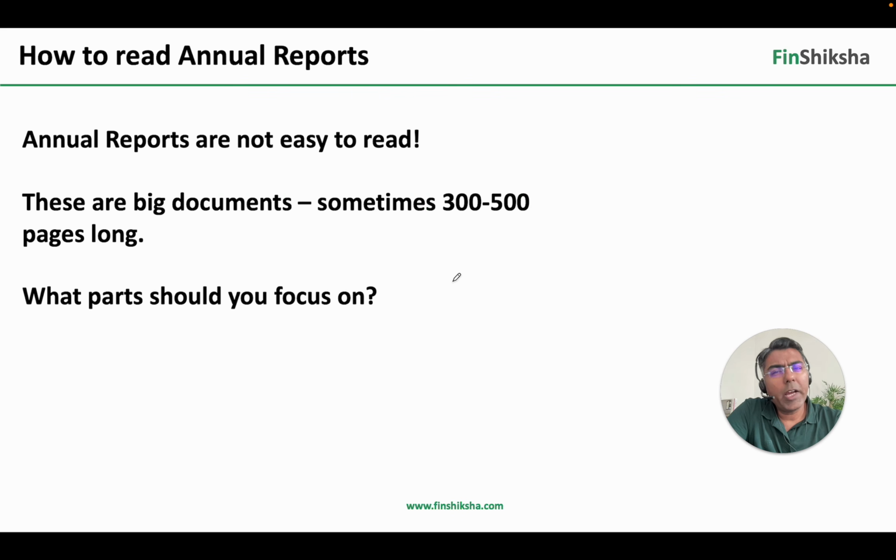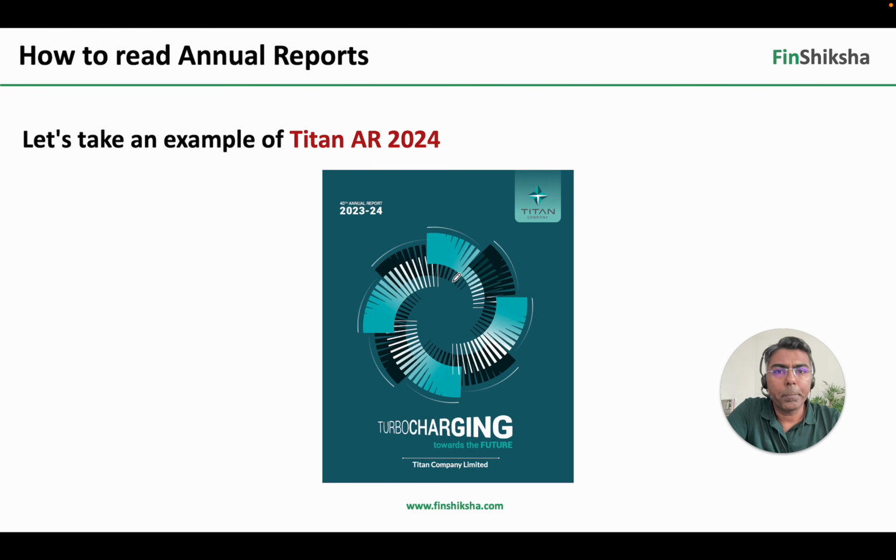Right? Generally annual reports easy नहीं होते पढ़ने के लिए. There are like 300 to 500 pages in these documents, and it's important to understand कि कुछ specific segments पे हमें focus करना होगा जब हम इन annual reports को pick कर रहे हैं. तो इसको समझने के लिए we'll take the example of Titan and try and basically look at the 2024 annual report of Titan. Look at specific portions of that report and see कि कहाँ से हमें क्या information मिल सकती है उन reports में. Right?